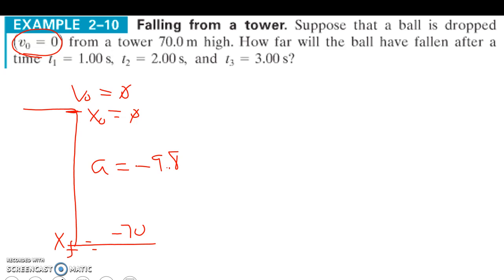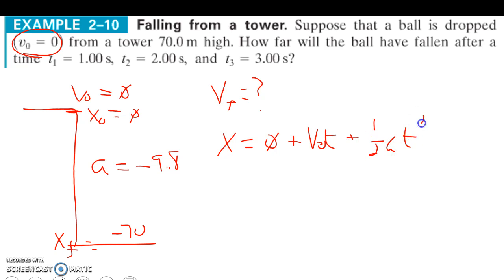Drawing all of this down, here's what we could do. We have velocity final; we don't know it, so we can't use that equation. So we have to start thinking about which equation will work the best for us at our different times. I'm going to say that we want to find our final position. When our initial position is 0, it's our initial velocity times time plus 1/2 at squared.